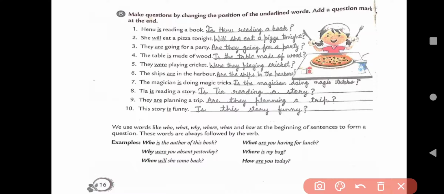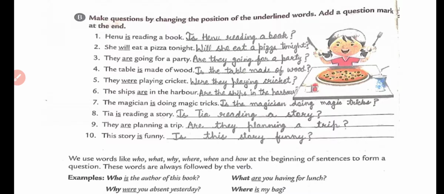Now come to the B exercise. Here we have: make questions by changing the position of underlined words and putting question marks at the end. Here they have given some underlined words from which we can start questioning. As I have told you, we can start our questions with is, am, are, was, were, will, do, does. So let's start here.